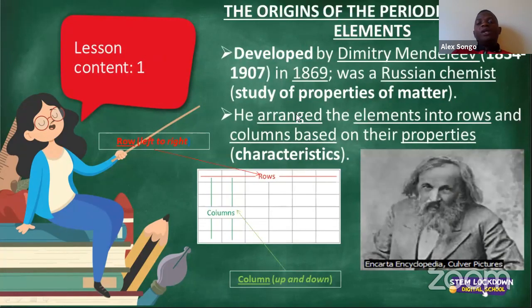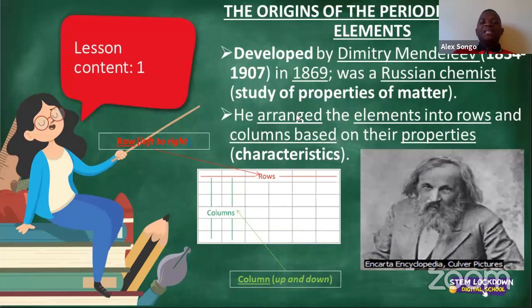Okay, so let's look at the origins or the history of the periodic table of elements. Number one, ladies and gentlemen, the periodic table of elements was developed by someone called Dmitry Mendeleev. Let me repeat that word. His name was Dmitry Mendeleev, and this was in the year 1869. A very long time, ages and ages ago, ladies and gentlemen. I'm assuming, obviously not even assuming, a lot of us were not even born. No, even our parents were actually born a very long time after.